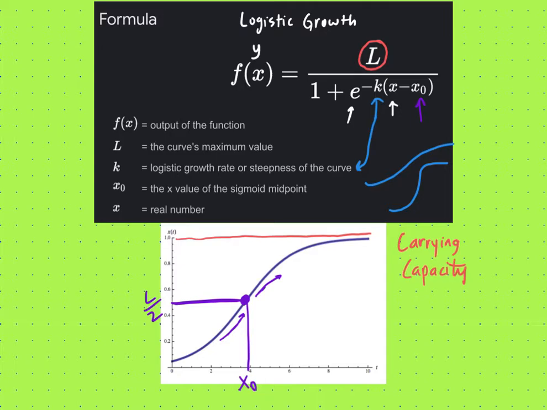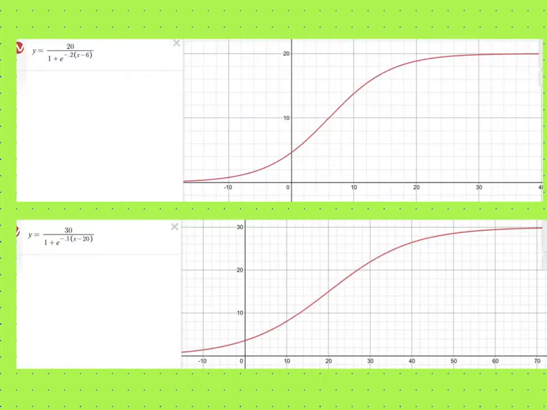But other than that, you don't need to memorize this formula. You could think about the features of it and understand why it works the way it does, but you don't need to know why this formula is the way it is, like where it came from. You should be able to use it. I should be able to say, how many rabbits will there be in 10 years, and you can plug into that equation. So a couple quick examples, and we'll be done with this one.